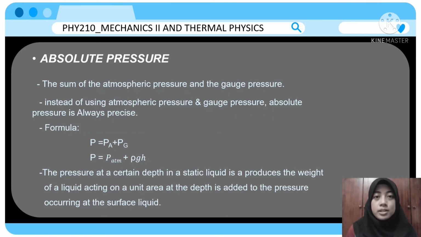For the formula, P equals atmospheric pressure plus ρgh, which is the formula of gauge pressure. The pressure at a certain depth in a static liquid is produced by the weight of the liquid acting on a unit area at that depth, added to the pressure occurring at the liquid surface.